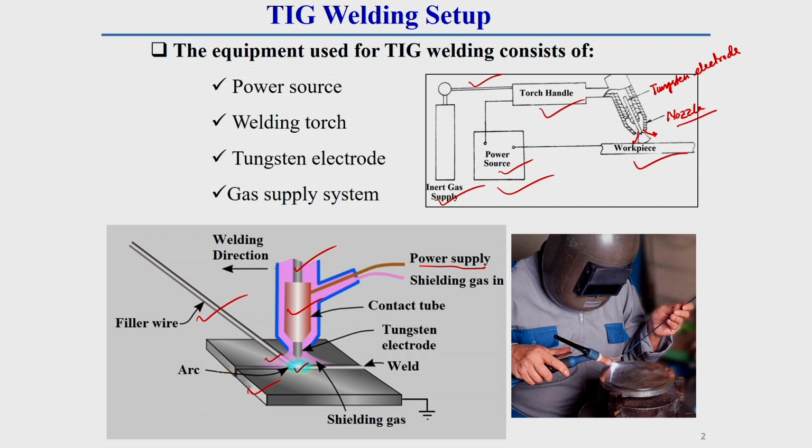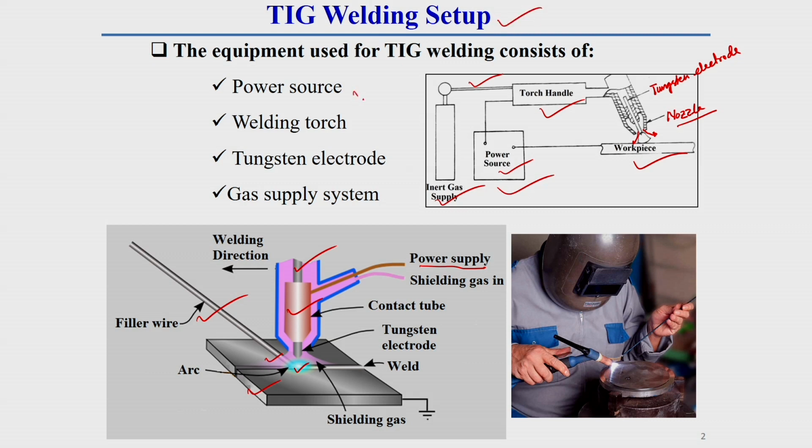This is called a filler wire or filler rod, which is generally used during the welding operation. This filler wire acts as a consumable material. It does not carry the current, but it acts as a consumable material. It is generally melted by the arc, and the melted material is deposited over the weld pool. So, this is generally the detailed setup of this welding process.